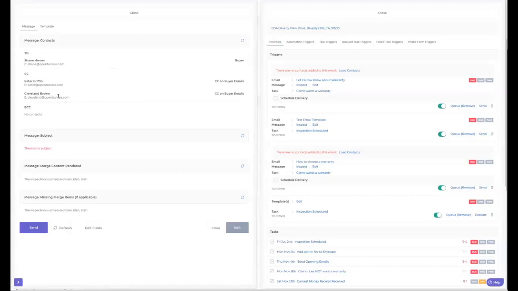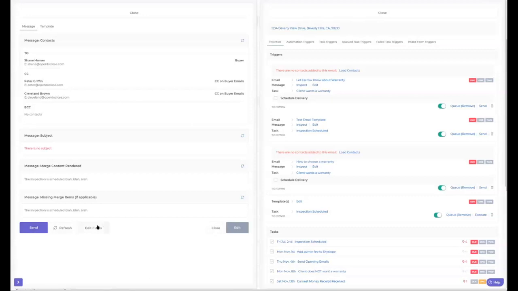Okay. So this one's sending to the right people. There's no subject in there. I'm going to have to fix that. And there's just one little line in here. If I had any attachments, they'd be listed here as well. And if I have any missing merge fields or smart blocks, it's also going to be listed in red so you don't accidentally mess that up.